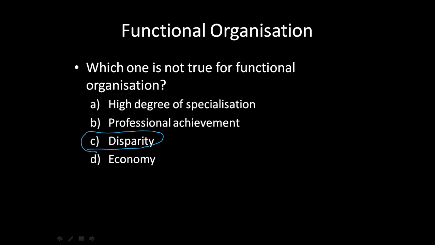People know যে এই কাজটা কোথায় আটকা পড়ে গেছে বা কোন জায়গাটাতে ইম্পর্টেন্টলি এই জায়গাটা ফোকাস করা দরকার, কোন এরিয়াটা বেশি ইম্পর্টেন্ট, কোন এরিয়াতে we need more manpower. It is all divided, so it is quite clear, and because the works are divided clearly, people will also have a clear idea of what the works are. Okay, so option C is disparity, which is not true for functional organization. What about option D? Option D, economy, which means that with the functional organization ফলে the functionings of the particular